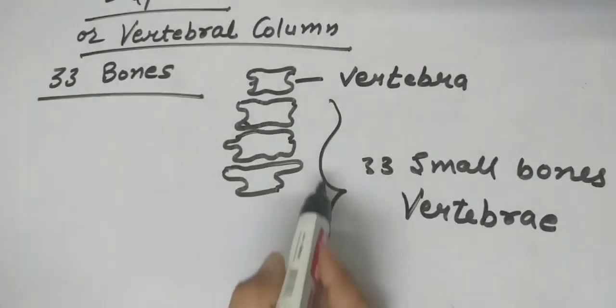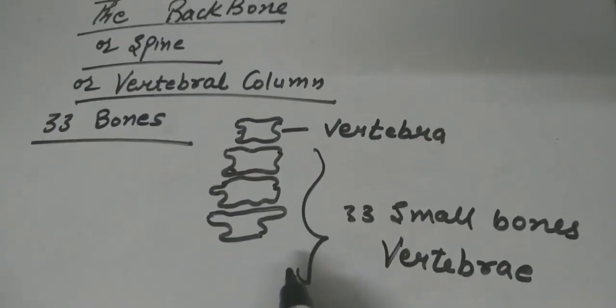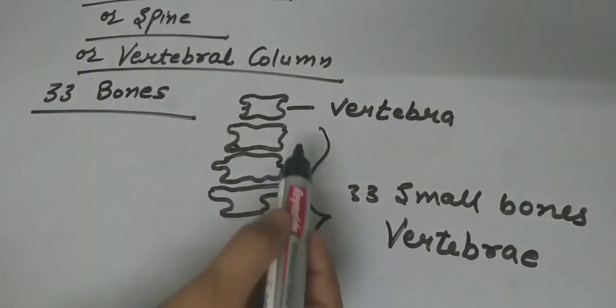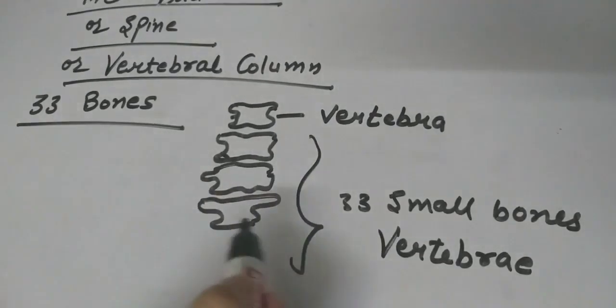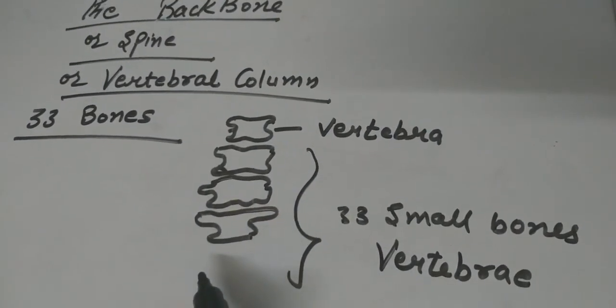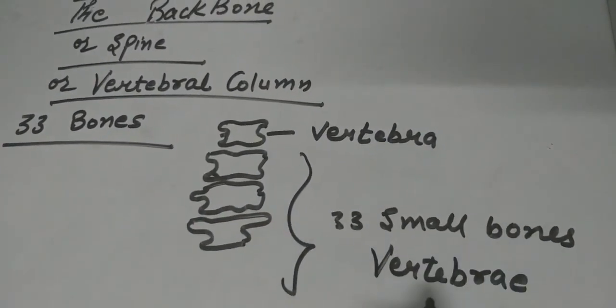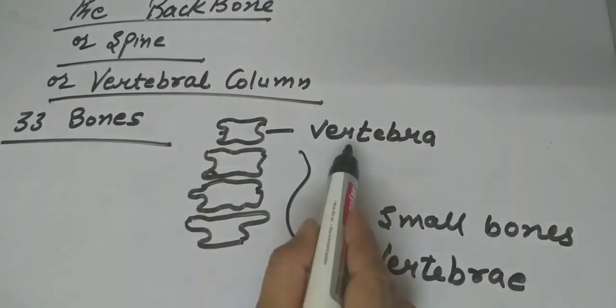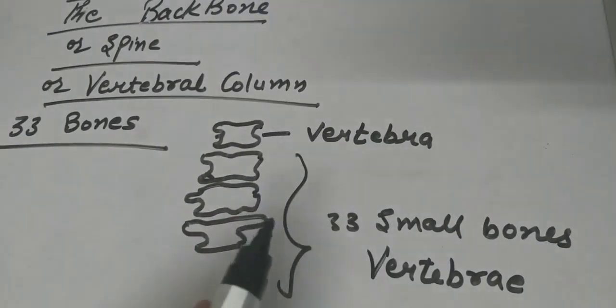Now I have drawn only 4 or 5, I have not drawn 33, but the 33 small bones join together to form the vertebral column. Those 33 small bones we call vertebrae, and a single small bone we call vertebra.